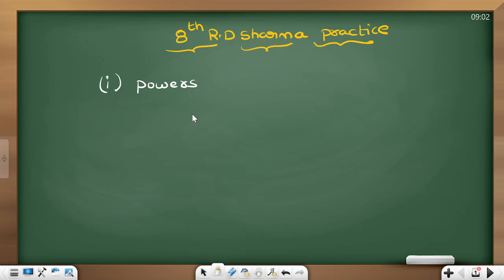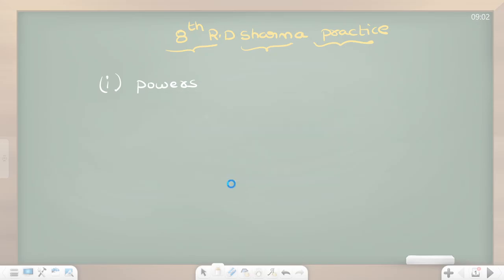Fine. Now I am going to the example questions. Okay, so I am starting the chapter powers. That's nothing but exponents. We can also call it as exponents.